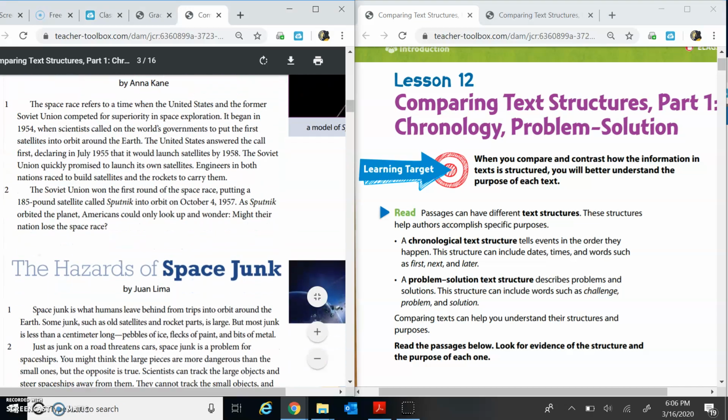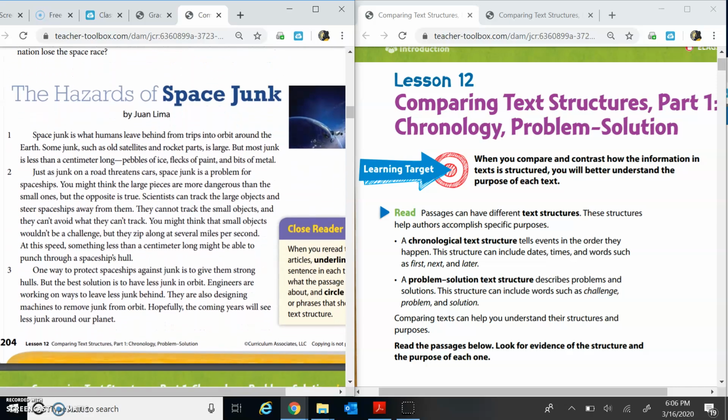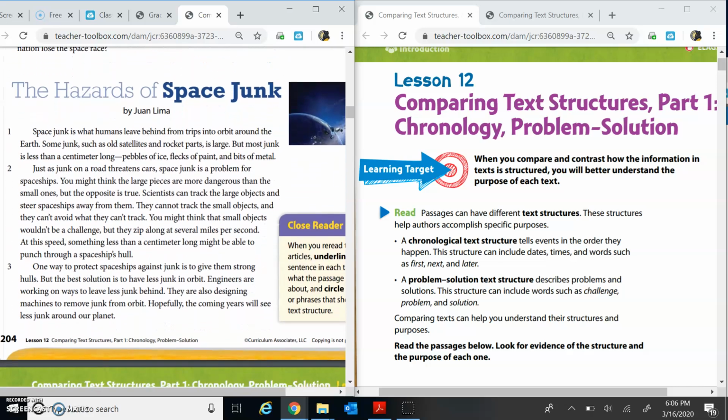We are now going to read article number 2, the hazards of space junk. And we're going to do the same thing. As Ms. Grant reads the article, you're going to try to find the main idea sentence and circle the clue words to help us indicate which text structure is being used.